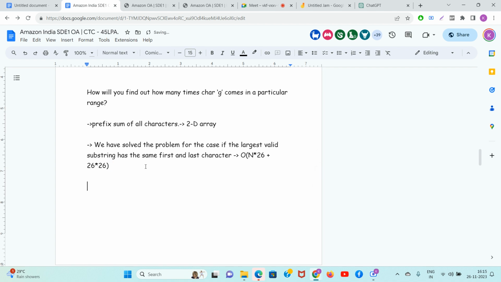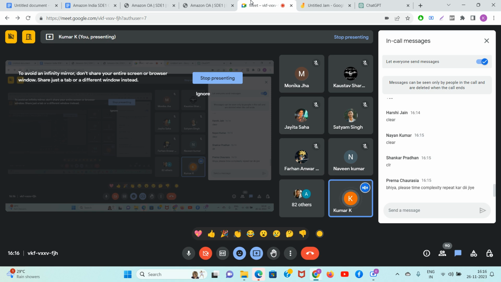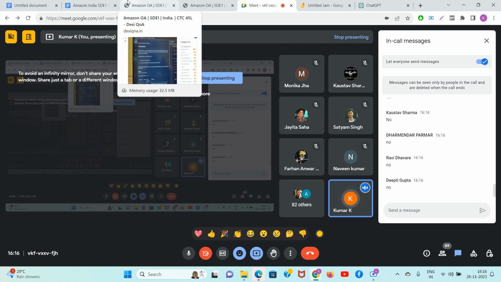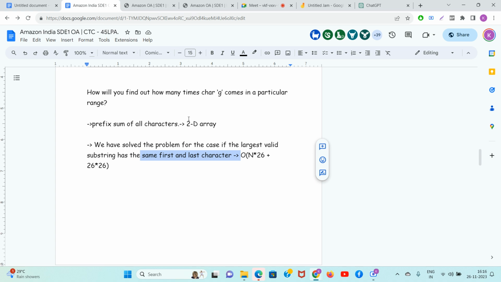Now guys, these basic things are clear. We have solved the problem for the case of the largest valid substring starting and ending at the first character. But guys, did they say in the question that the first and last character should be the same, right? Yes or no in the chat. Did they say in the question that the first and last character should be same? No, they did not say that.